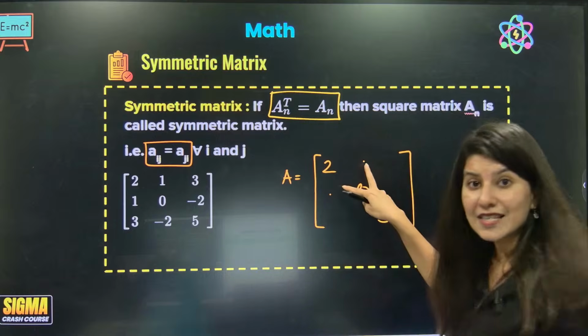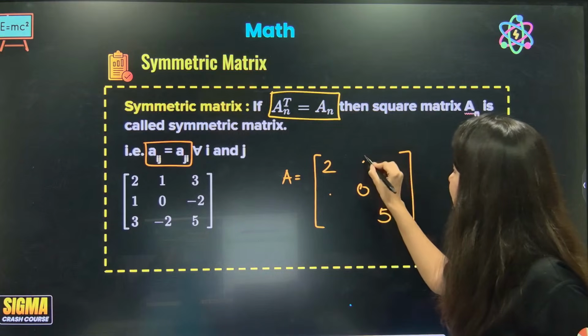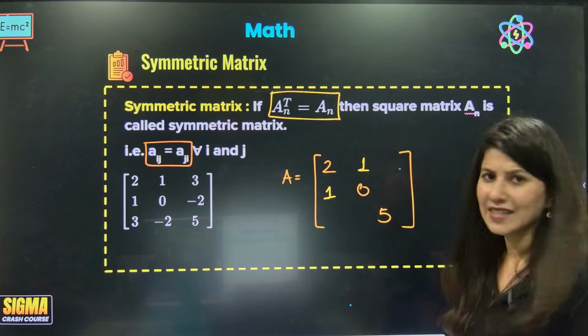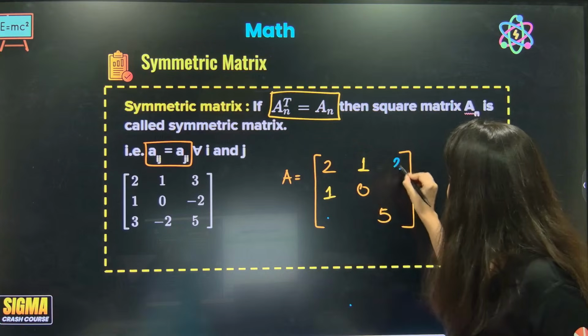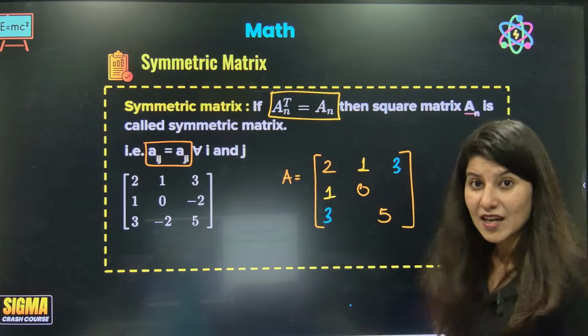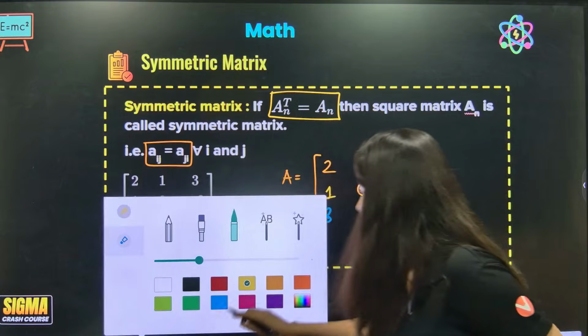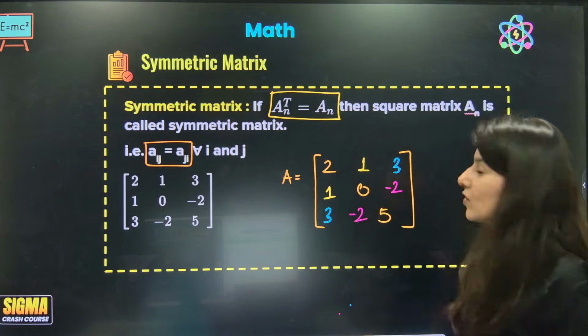These two are called conjugate elements and they should be equal. So if this is 1, this also should be 1. Now what about this? This is A13 and this is A31. So these two elements are also equal. And this is A23, A32. These two are also the same.